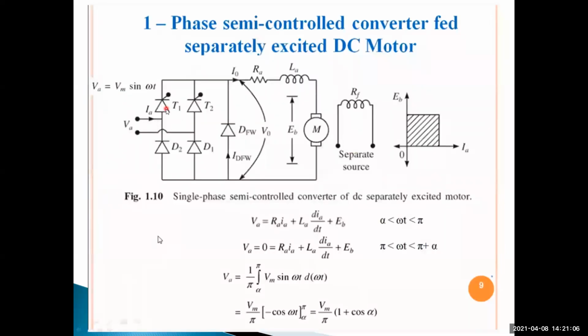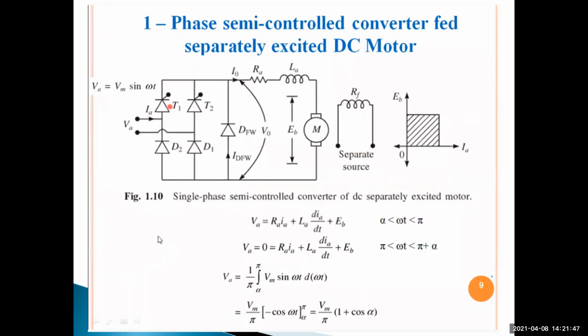SCR T1 is forward biased, but it is not conducting. Only when we give the triggering pulse will it be turned on. That is why the thyristor is called a controlled device and diode D1 is called an uncontrolled device. So diode D1 is on, but T1 is off until triggered.